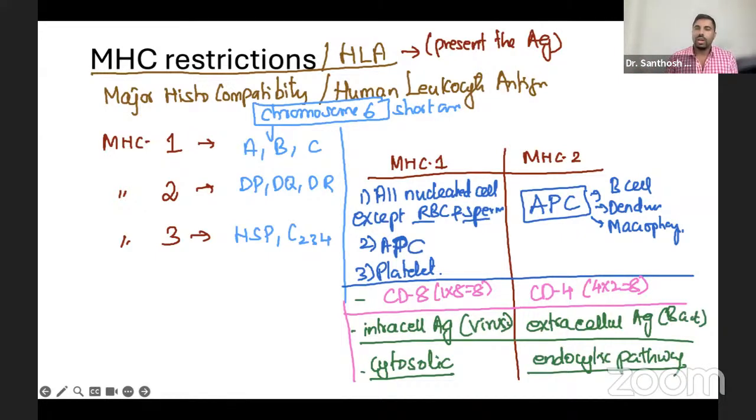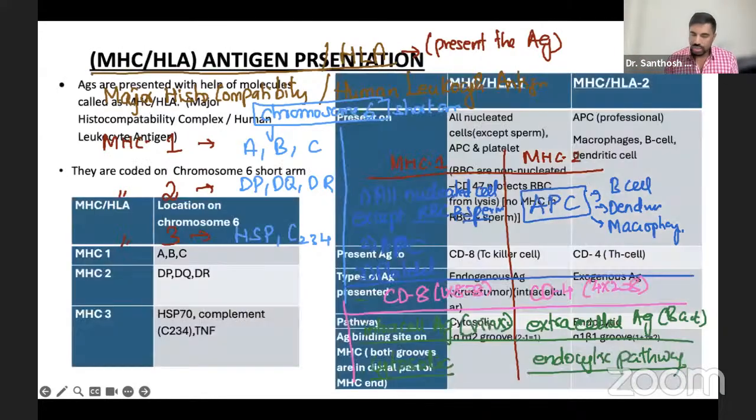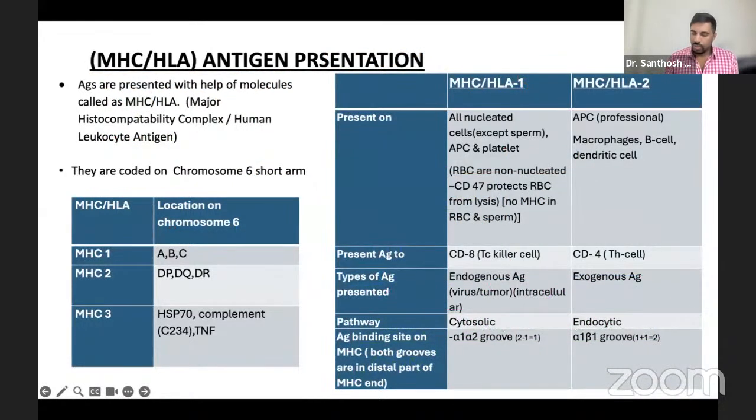So this is your immunology class 2. You can go through these notes also here. All the notes are given. What things are processed and how. Yeah, the groove. You have to remember where the site is. Here it is alpha 1, alpha 2. Here it is alpha 1, beta 1 groove. That is important. And everything we have spoken here very clearly.